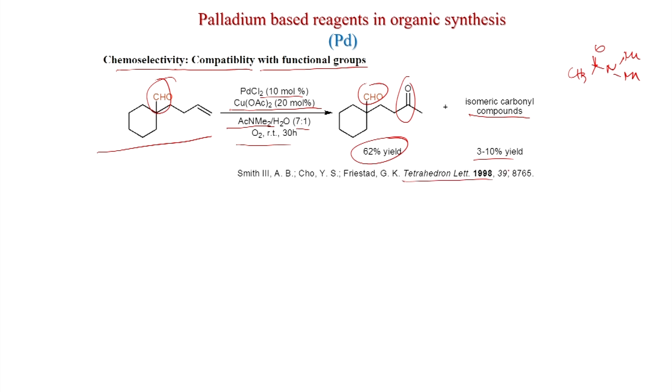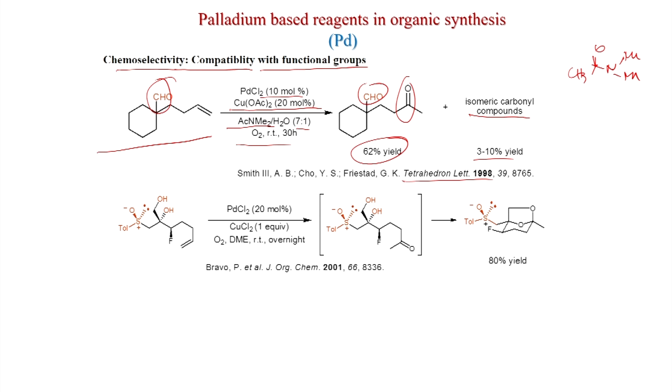So, aldehyde, we know that this is very prone to oxidation, did not react under this condition. Also, if you see this compound, there are many chiral centers, sulfoxide, diol and a fluorine, and this is the terminal olefin, and with palladium chloride 20 mole %, copper chloride 1 equivalent, oxygen atmosphere, DME, room temperature overnight, you get this ketone first.